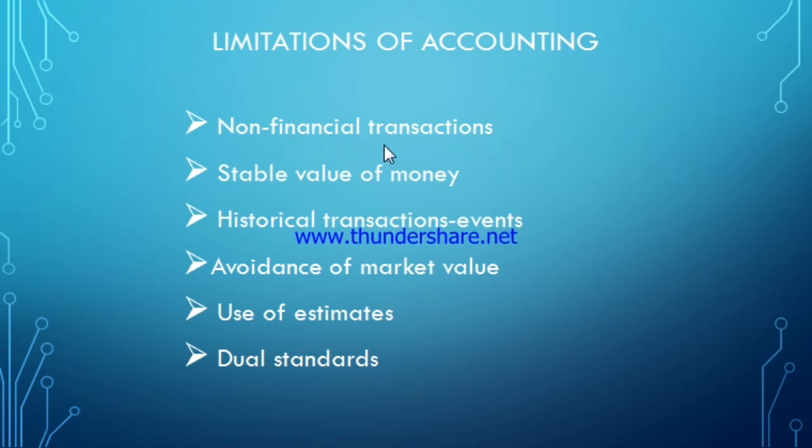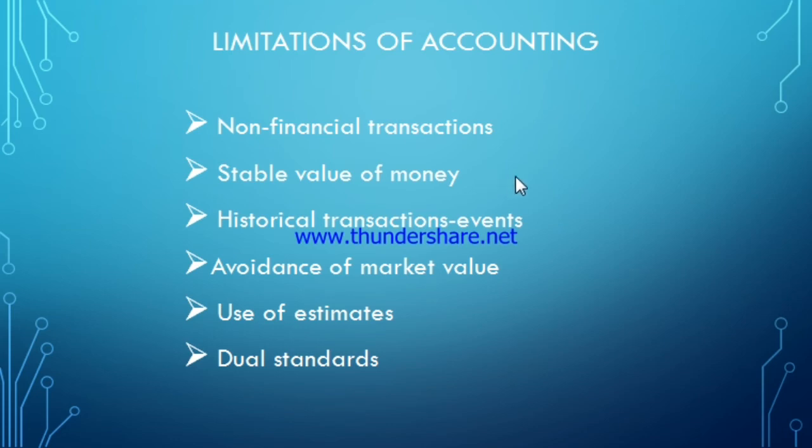So this is one of the limitations of accounting. Second one is stable value of money. Accounting assumes that the value of money is stable. For example, an asset that was purchased 5 years ago at rupees 50,000, if replacement is required, it means after 5 years we need to replace that asset, then in this case more than rupees 50,000 has to be paid to acquire the same type of asset.